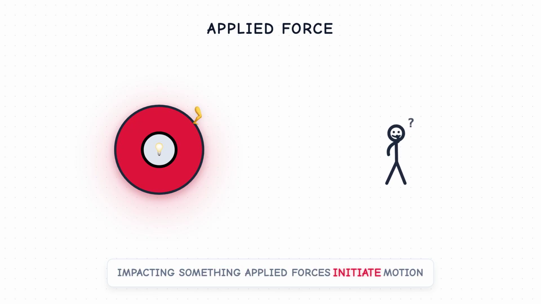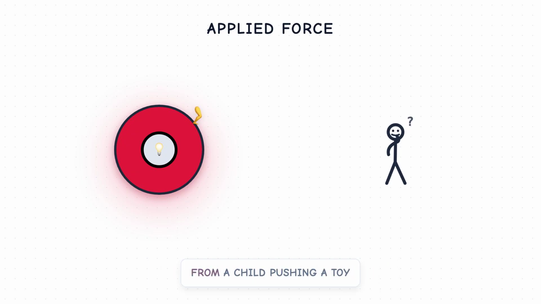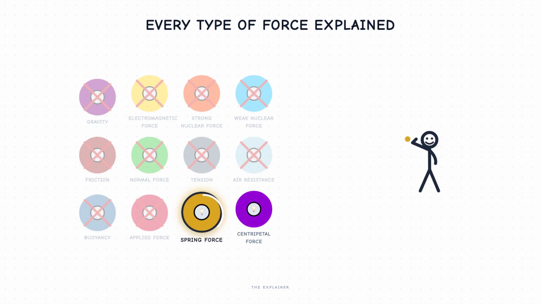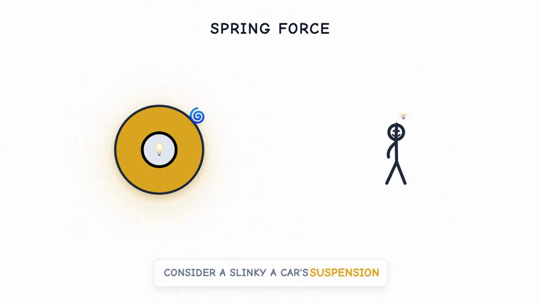Applied forces initiate motion, change direction, or deform objects, causing them to accelerate according to Newton's second law. They help us understand how objects respond to external interaction in physics, literally driving all the deliberate movements we make and observe in the world around us, from a child pushing a toy car to an engineer designing a robotic arm.